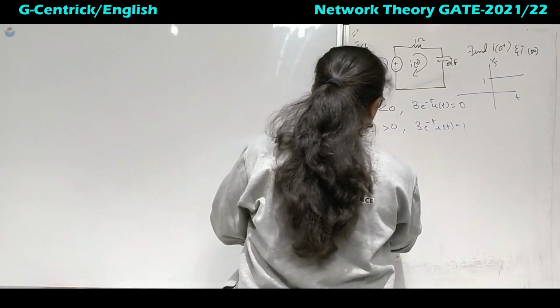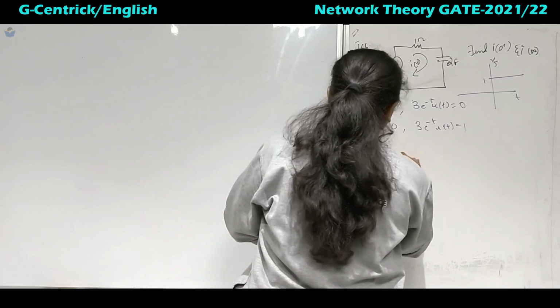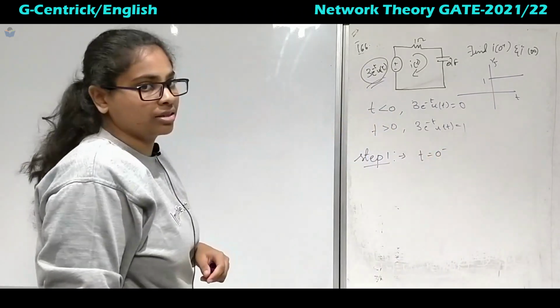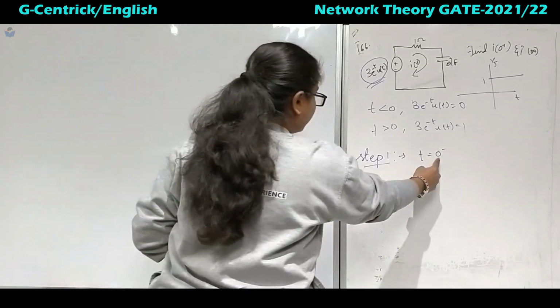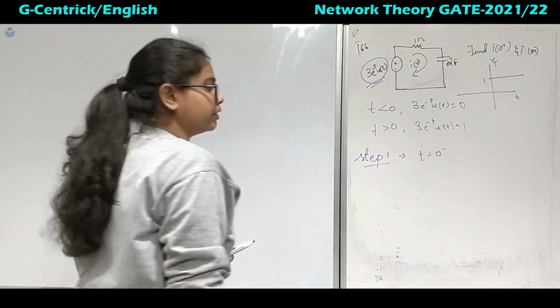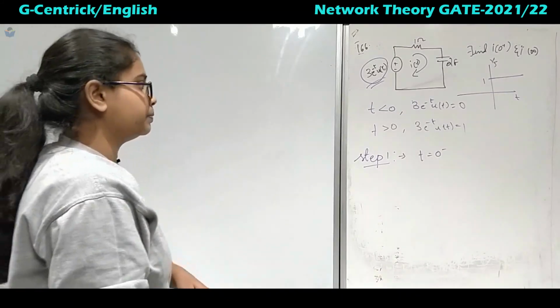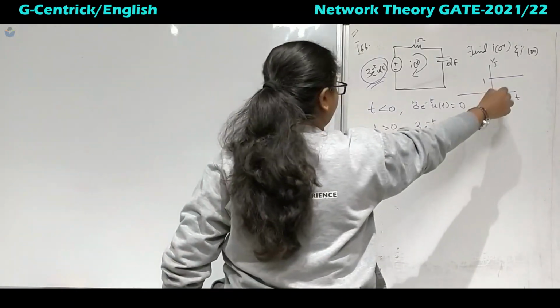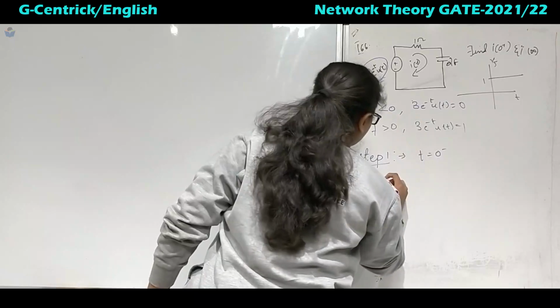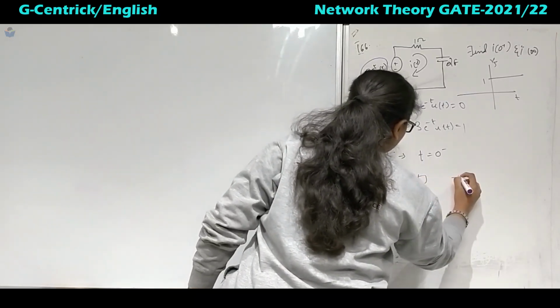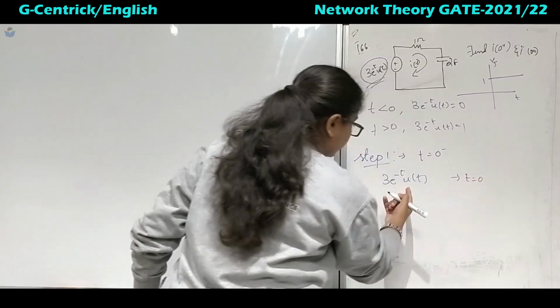To analyze the circuit, our step 1 is at t equal to 0 minus. When t is given as 0 minus, we take it as a negative value; in 3 e power minus t u of t, you put t equal to 0.